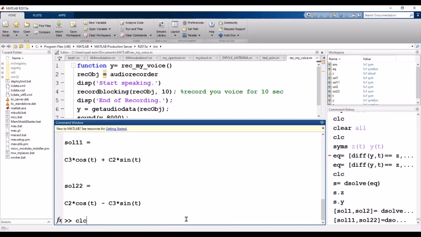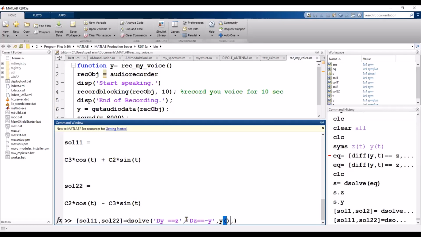Okay, so now if you want to assign the initial conditions, you need to simply define the initial conditions. Let's suppose the same equations, I'll take the same equations, and now define the initial conditions.